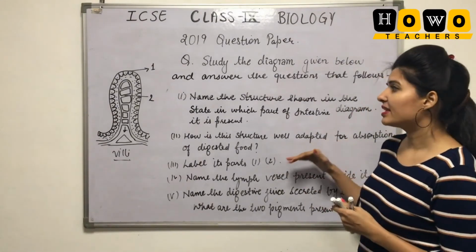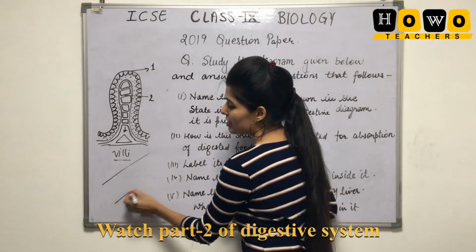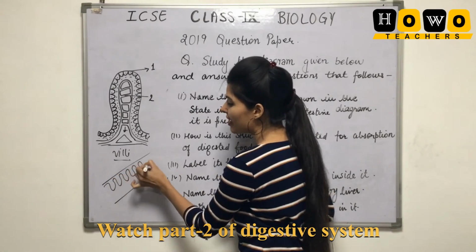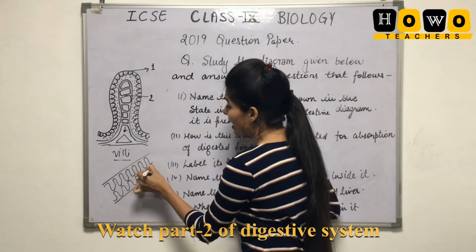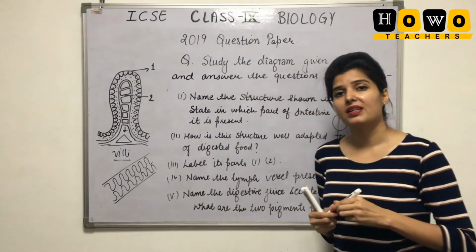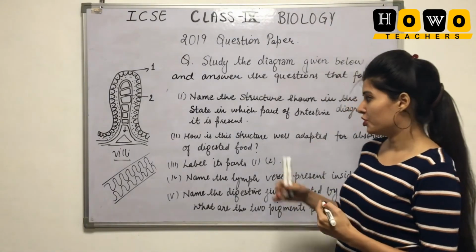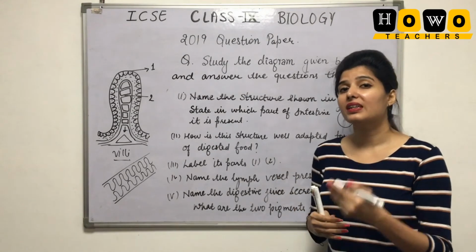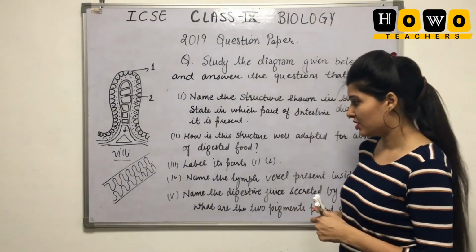I told you earlier that the small intestine does not have a plain lining from inside, it has curved finger-like projections from inside. And why are such projections present? They are present to increase the absorption. So it is well adapted for absorption because it is increasing the surface area of absorption, that you have to mention here.